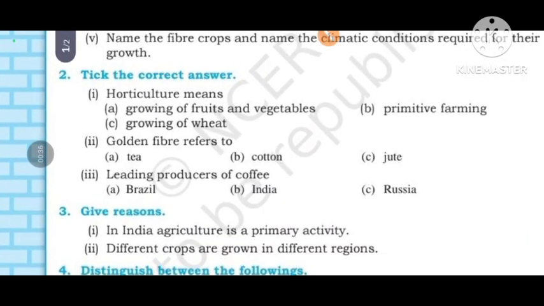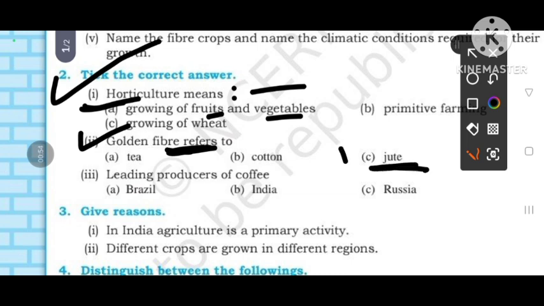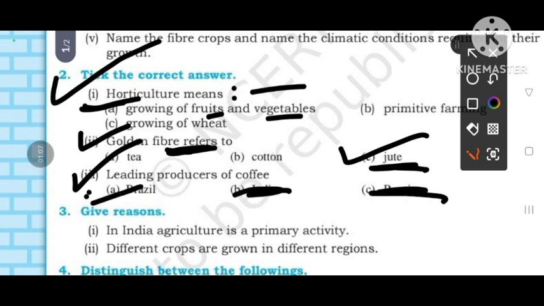So now we will do tick the correct answer. Horticulture means growing fruits and vegetables. A is the right answer. Golden fiber refers to jute. Leading producers of coffee, where is its production higher? Not India, not Russia, that is Brazil.